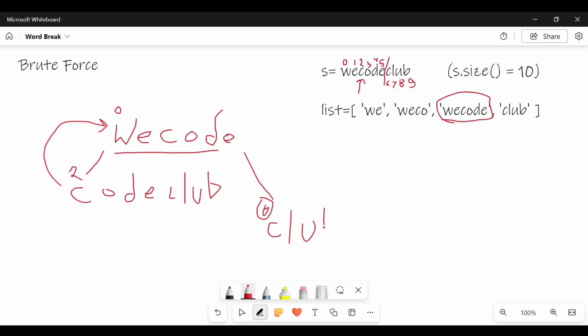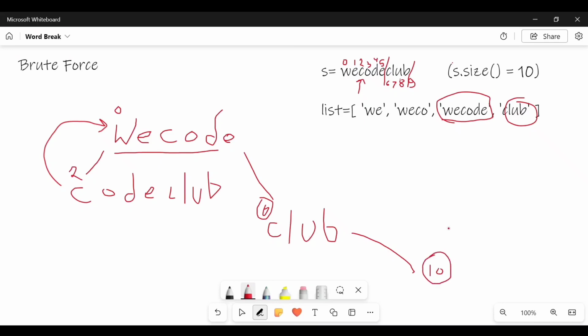Then I will add B again. Whether CLUB is present in the list? Yeah, CLUB is present in the list. Okay, now I got CLUB also. So it will again partition here, and it will go for the next instance, which is the 10th index.